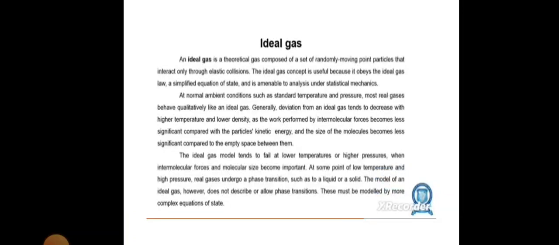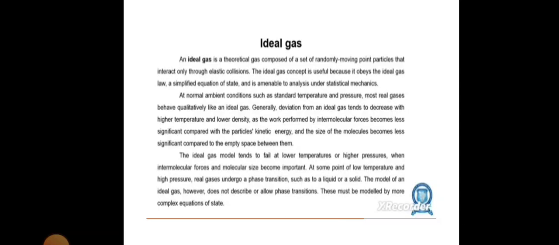Ideal gases. An ideal gas is a theoretical gas composed of a set of randomly moving point particles that interact only through elastic collisions. The ideal gas concept is useful because it obeys the ideal gas law, a simple equation of state, and is amenable to analysis under statistical mechanics.